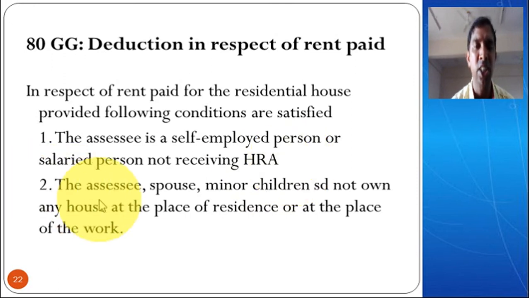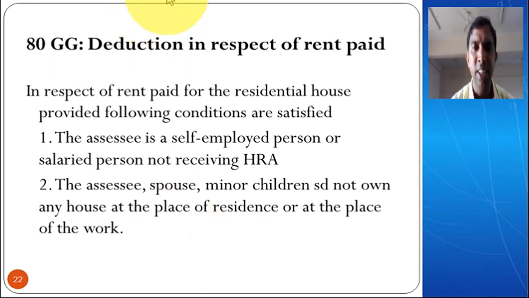And the second condition is that the assessee or spouse or minor children should not own any house at the place of residence or at the place of work. That means wherever you are working or wherever you are self-employed, in that place you, your spouse and your children should not own any house. If you are owning the house, then you will not be able to get any deduction under section 80GG.